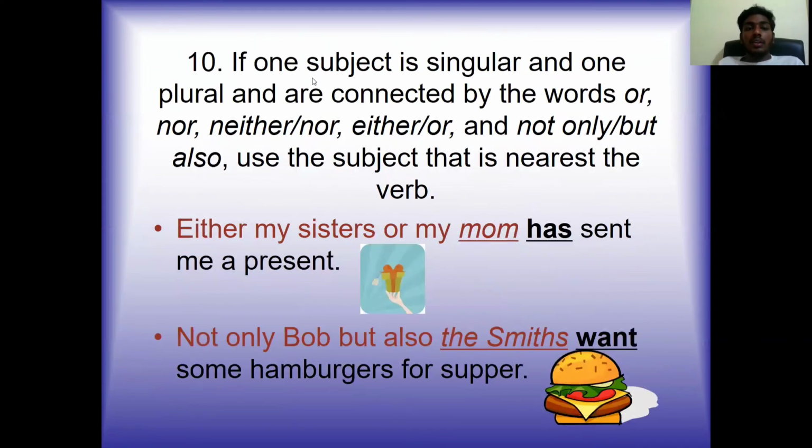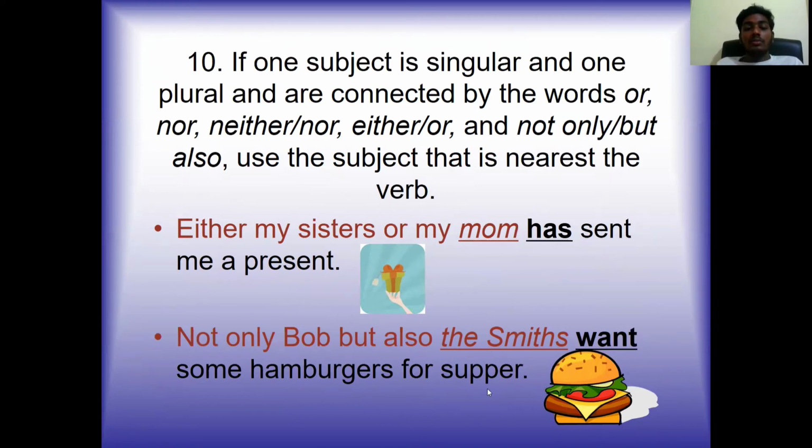Next, tenth one. If one subject is singular and one plural and they are connected by the words or, nor, neither nor, either or, and not only but also, use the subject that is nearest the verb. Either my sister or my mom has sent me a present. Not only Bob but also Smith wants some